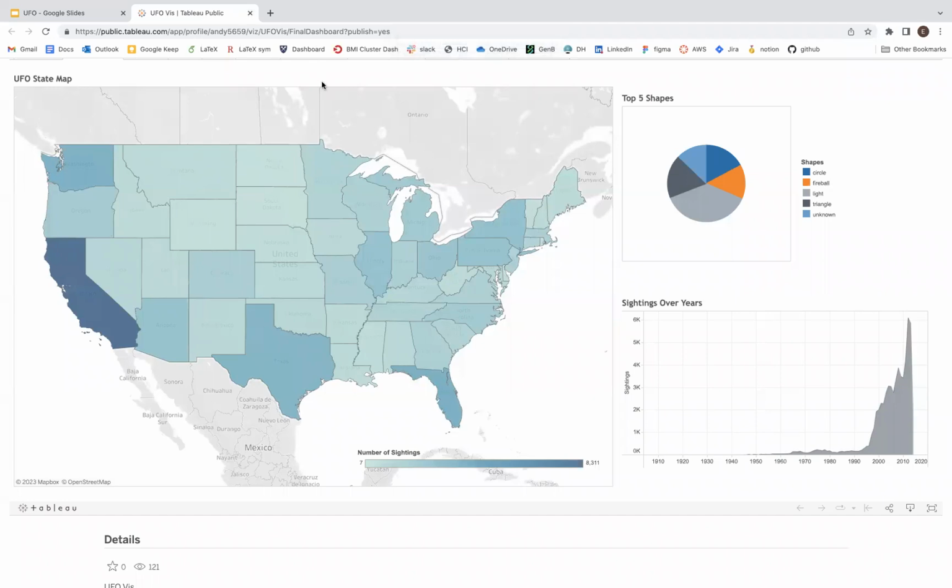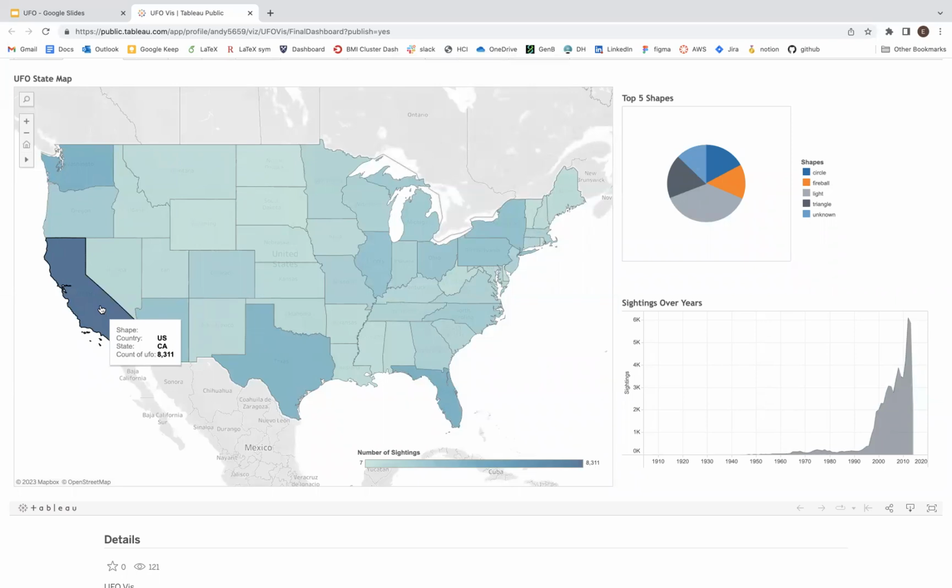We created three main components to explore these questions. On the left is an interactive map, colored based on UFO sighting frequency. Darker colors are associated with higher amounts of UFO sightings. So as you can see, California has a lot of reported UFO sightings. The scale for color intensity is on the bottom right corner of the map. So California having a darker color means a high amount of UFO sightings.